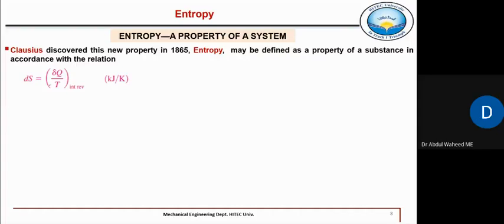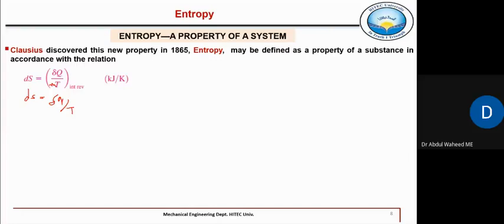If we divide it by mass, this will become ds with small s. We use small s for specific properties, because when you divide by mass, it becomes intensive or specific. So this will be del small q divided by T. That is called change in entropy.